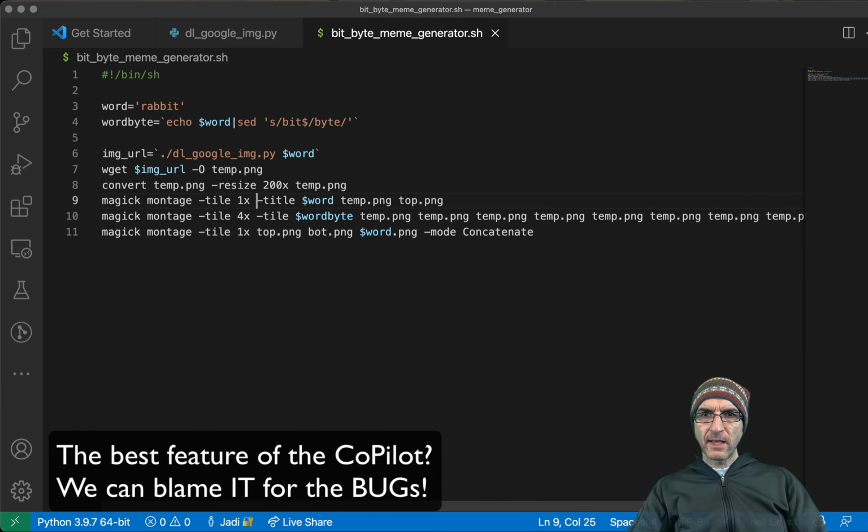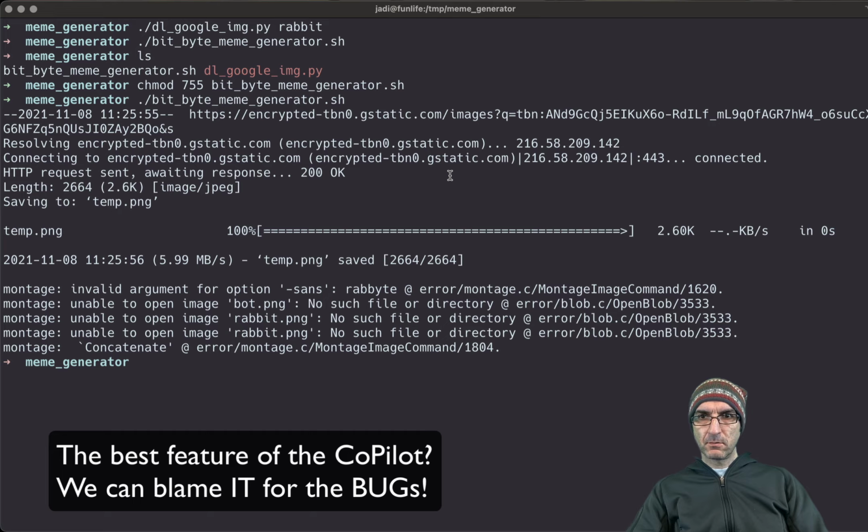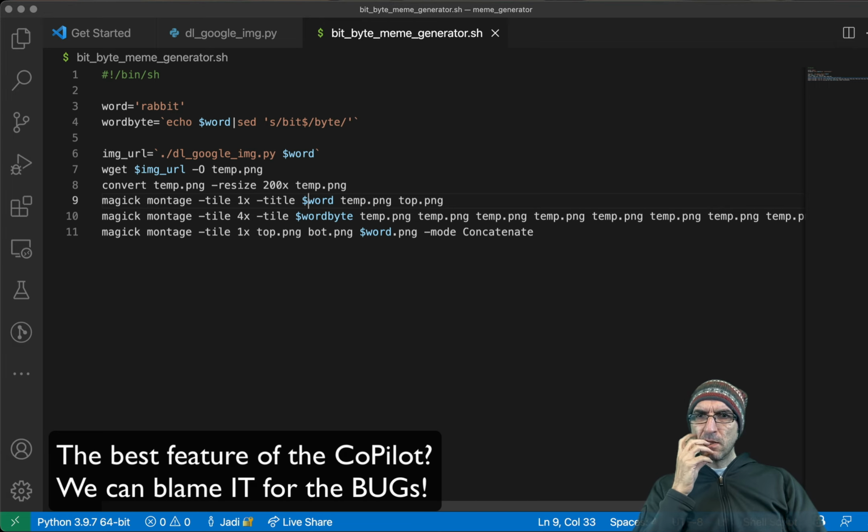Resize. Where is sans? What happened? Montage? X title this temp.png to this one. Strange.